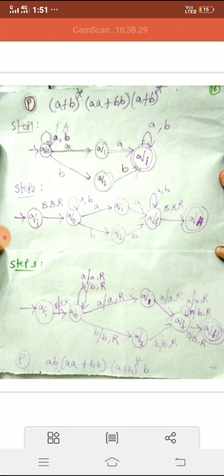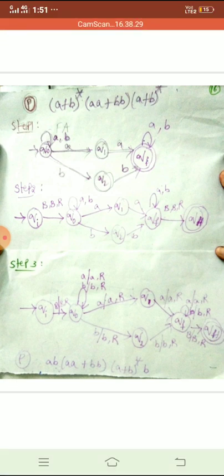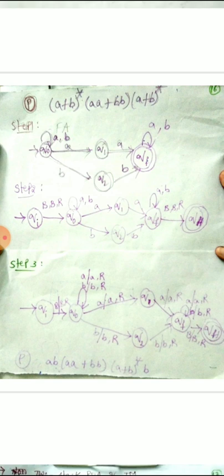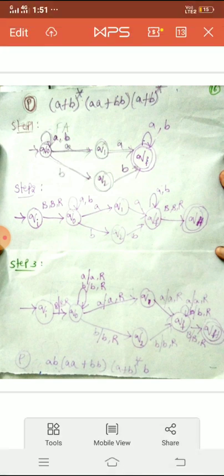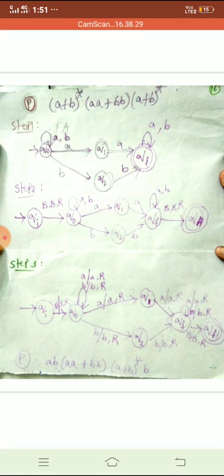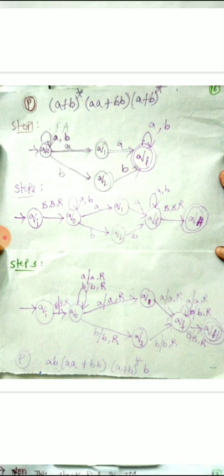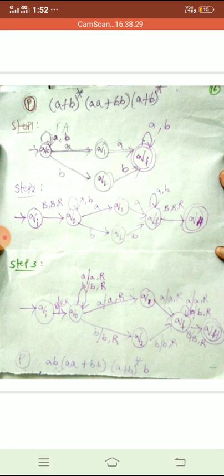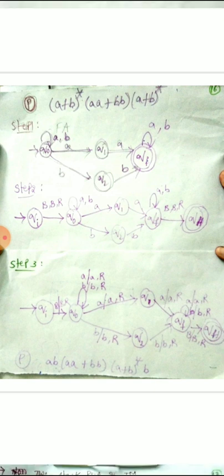Here they have given you the regular expression, any combination of either a or b followed by aa or bb, then any combination of either a or b. For the given regular expression, in the first step I drew the finite automata. In the second step I added the initial state and the final state, so that I can make the previous initial and final states as intermediate states. Here the new states I have added are qi, qh. Clear? Just by adding the transitions b, b, R.